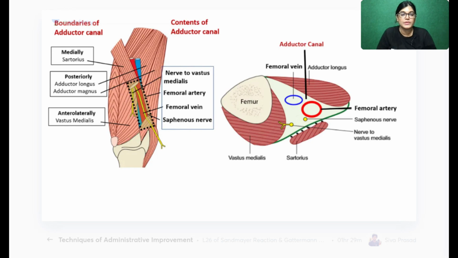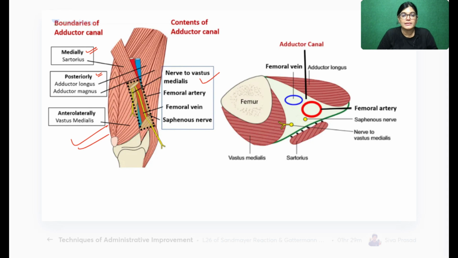This is one view in which you can see the anterior aspect of the thigh, and this is the cross section. As I told you, in the transverse section the whole outline of the adductor region is triangular. Medially it is bounded by sartorius, posteriorly by adductor longus and adductor magnus, and anterolaterally by vastus medialis.